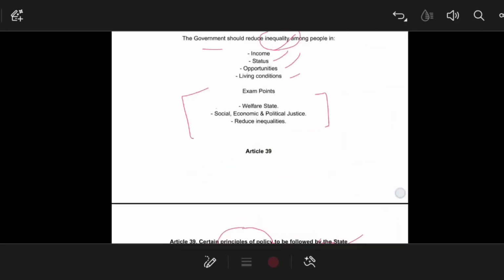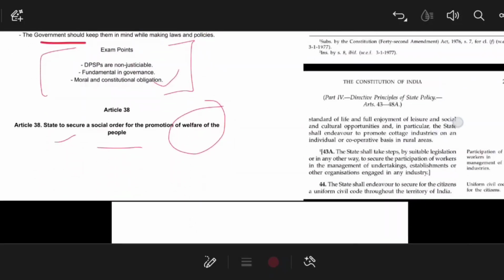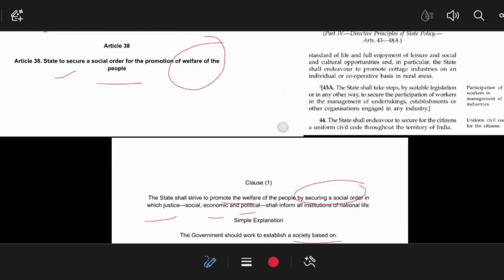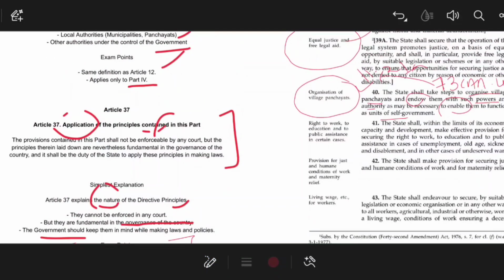If you want to read the original text, you can read it here. I have added it till Article 44. So Article 43A talks about the participation of workers in management, and Article 44 talks about the uniform civil code. Article 41 is right to work, to education and to public assistance, Article 42 is for humane conditions, and Article 43 is for living wages.